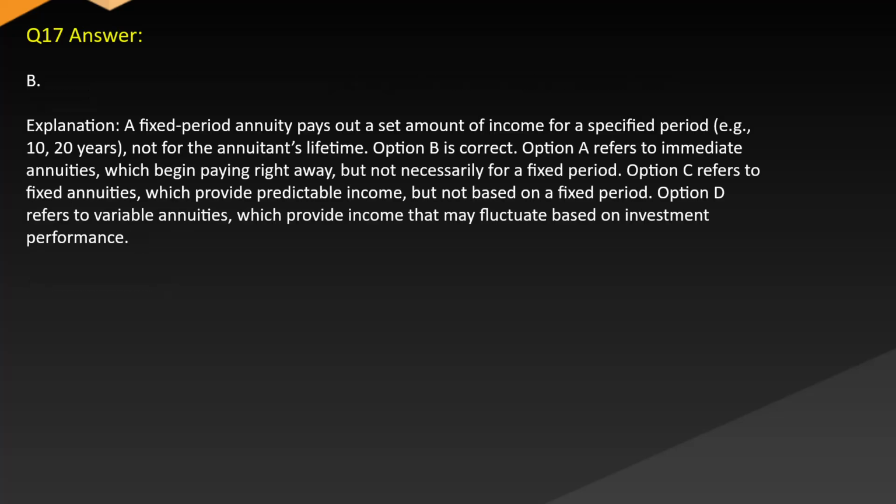Answer: B. Explanation: A fixed period annuity pays out a set amount of income for a specified period, e.g., 10-20 years, not for the annuitant's lifetime. Option B is correct. Option A refers to immediate annuities, which begin paying right away, but not necessarily for a fixed period. Option C refers to fixed annuities, which provide predictable income, but not based on a fixed period. Option D refers to variable annuities, which provide income that may fluctuate based on investment performance.